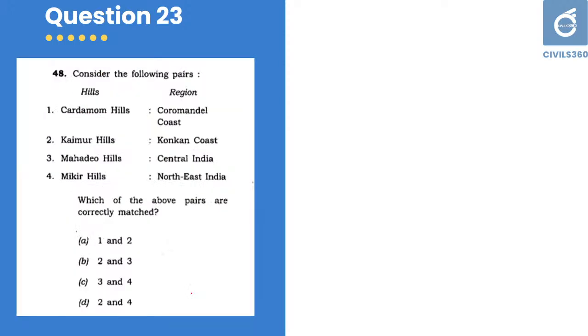Next one, question number 23. Consider the following pairs: Cardamom Hills, Coromandel Coast; Kaimur Hills, Konkan Coast; Mahadev Hills, Central India; Mizo Hills, Northeastern India. Which of the above pairs is correctly matched?